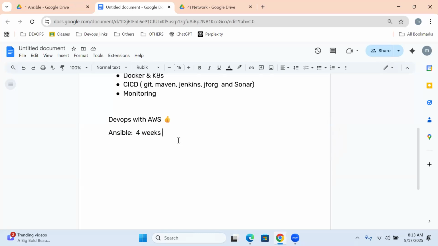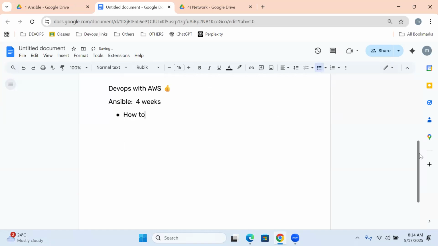Directly we can't start it. First, we need to understand the basics. Which are all the basics we need to understand first, then only we can start it. First, how to create an AWS account and login.